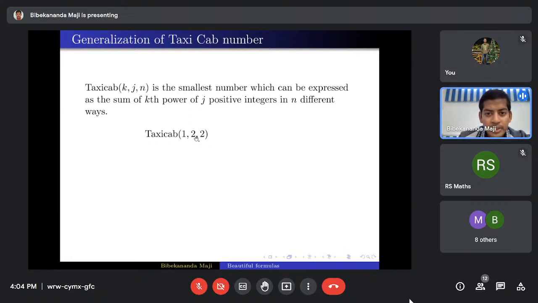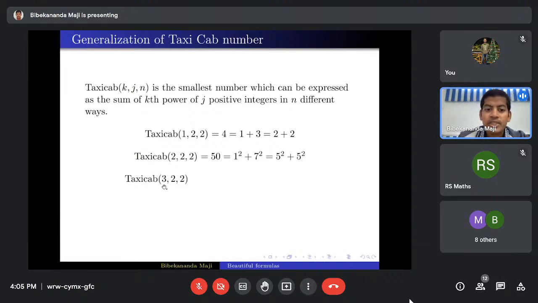So it will be the sum of first powers of two positive integers in two different ways, right? Taxicab of 1 comma 2 comma 2 means that is nothing but 4. 4 can be written as 1 plus 3 as well as 2 plus 2, two different ways, sum of two numbers. Similarly, taxicab of 2 comma 2 comma 2 will be the smallest number which can be written as the sum of squares of two positive integers in two different ways, right? You can check, it will be 50.